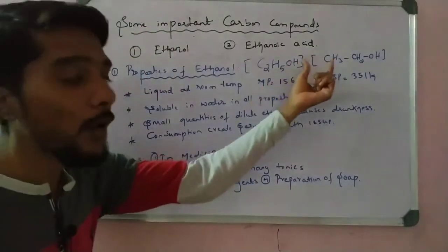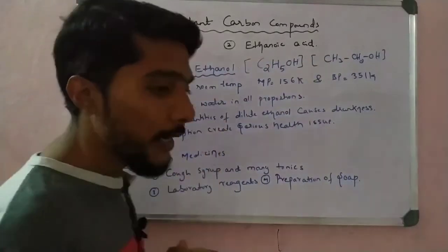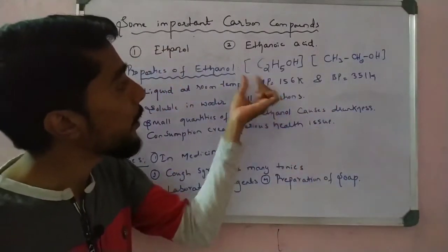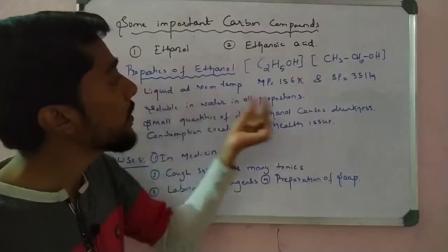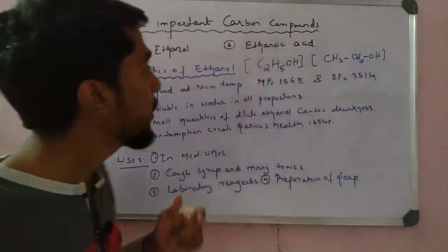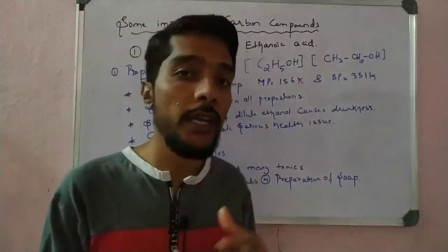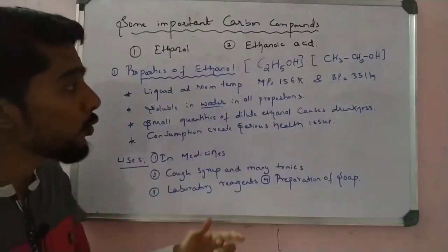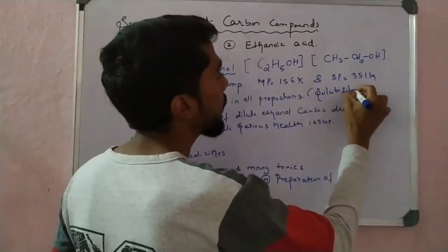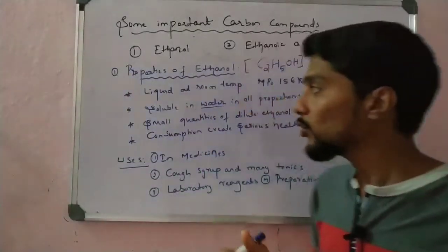So this is the molecular formula. Now the number one property: ethanol is a liquid at room temperature. The melting point of ethanol is 156 Kelvin, and the boiling point of ethanol is 351 Kelvin. Next point, it is soluble in water in all proportions. In all proportions it is soluble in water, that is important. This is called solubility. The solubility of alcohol in water is good in all proportions.